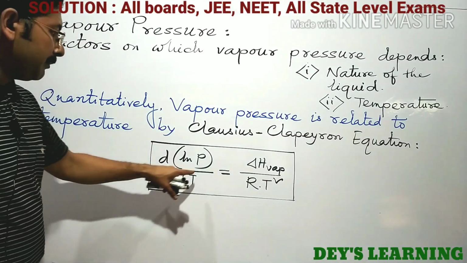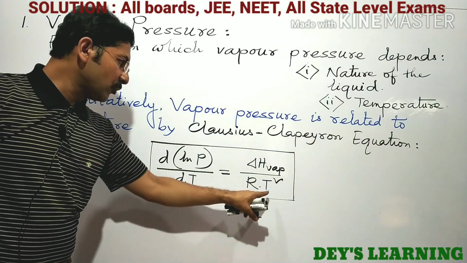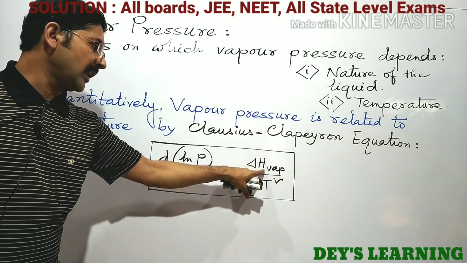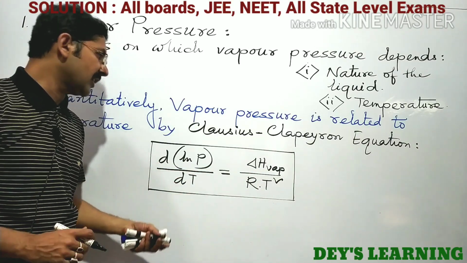So the vapor pressure P is related to temperature. This is the latent heat of vaporization, and R means the universal gas constant.